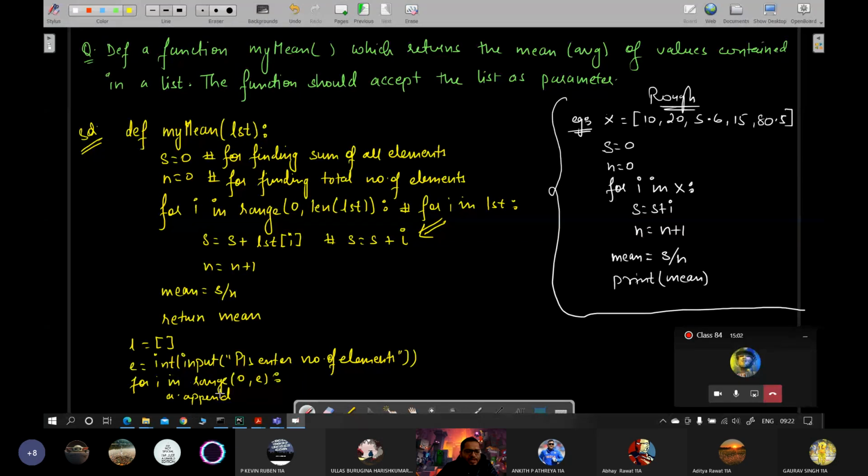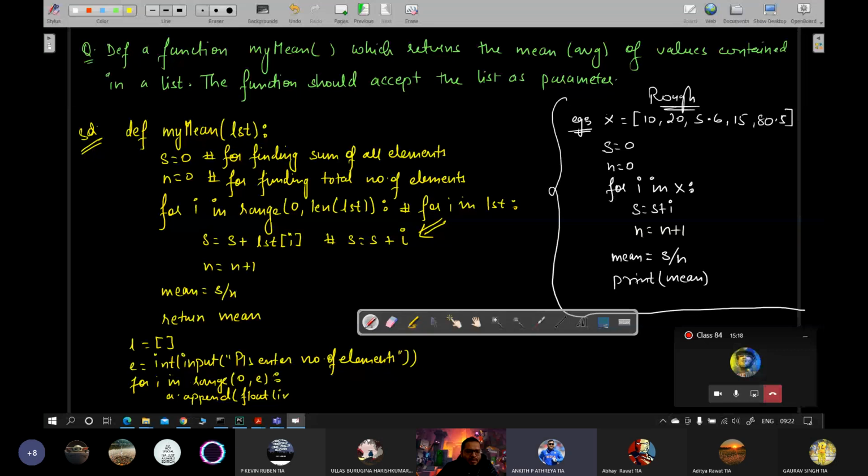I'm asking elements of the list from the user. A dot append. What will you do? New value. Take float, because it has not said whether integer number should be there or here. Float input. Sir, it is A dot append or L dot append? Sorry. My concentration is very bad today. L dot append. Input. Okay.